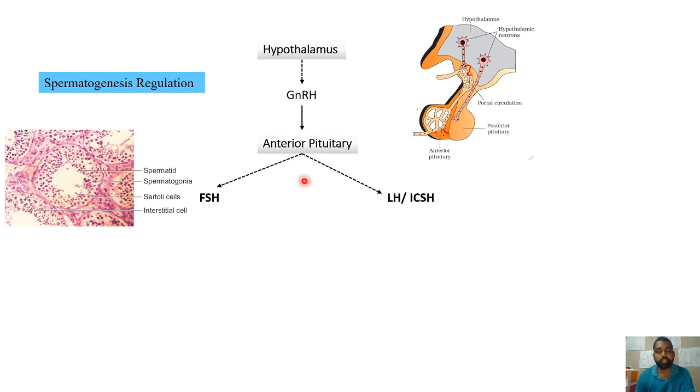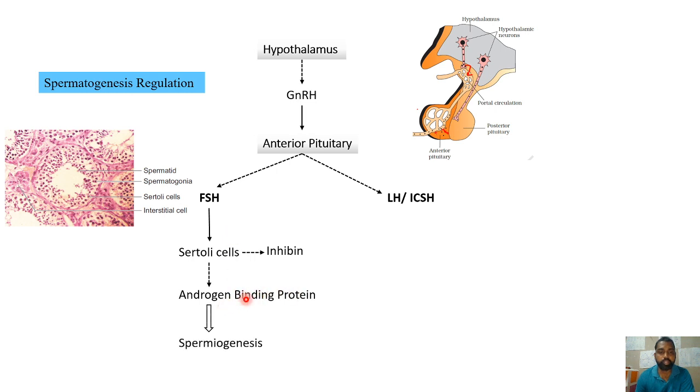Now, this follicle stimulating hormone acts on the Sertoli cells. These are the Sertoli cells present inside the lining of the seminiferous tubule, and they will release androgen binding protein, ABP, and inhibin. Two different factors are generated from Sertoli cells. The function of androgen binding protein is spermiogenesis. Basically this is the protein that binds with the androgen, that's why it is called androgen binding protein.